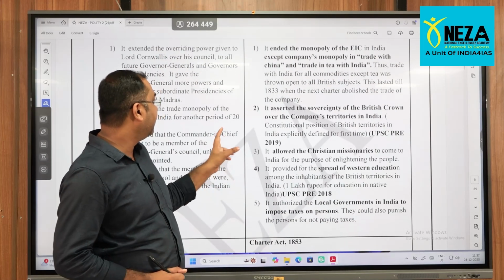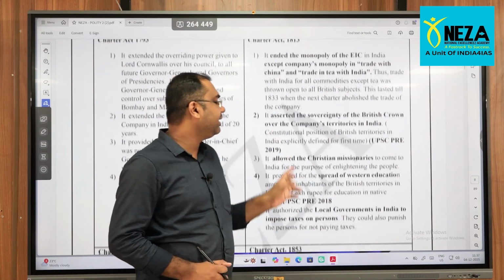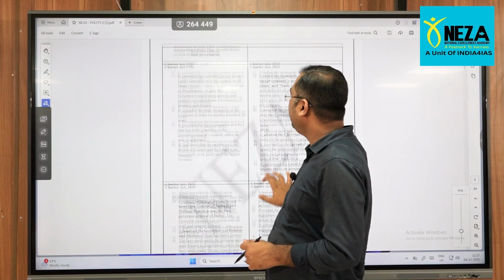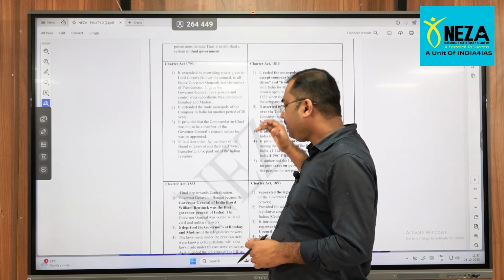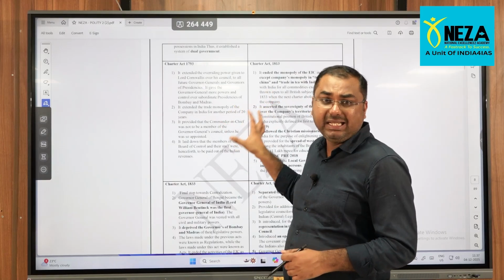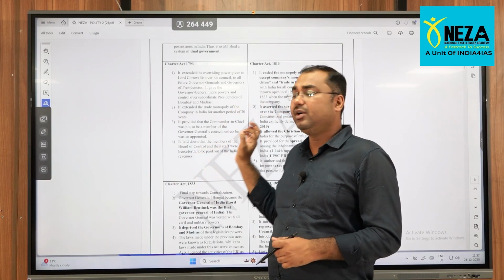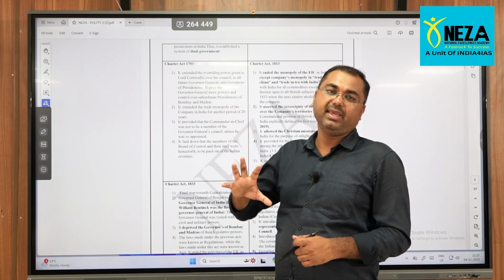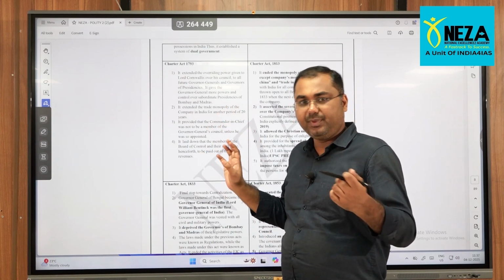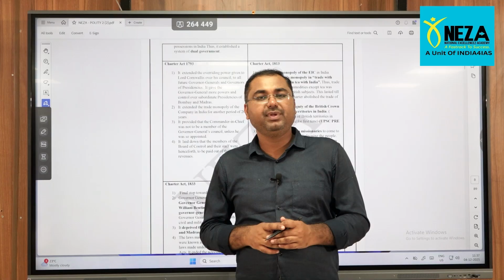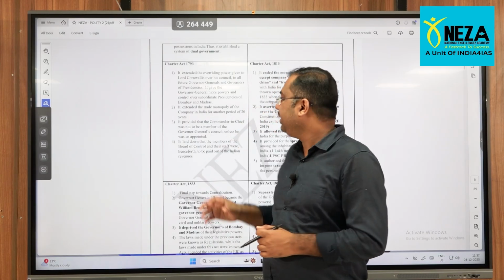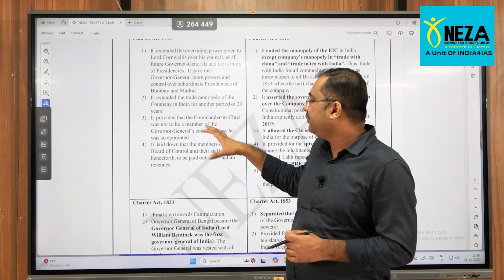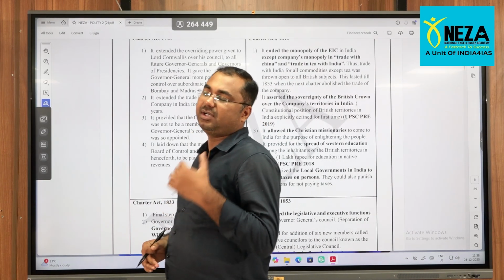Okay. So again, if you look at the 1819 Act and all, here what we did was put this in the form of a box, so that you can easily understand and easily differentiate. Okay, if a need arises, definitely we will share this document, otherwise we will pin it with the content. Okay, so 1793 provided that the commander-in-chief not be a member of the governor's council and all.